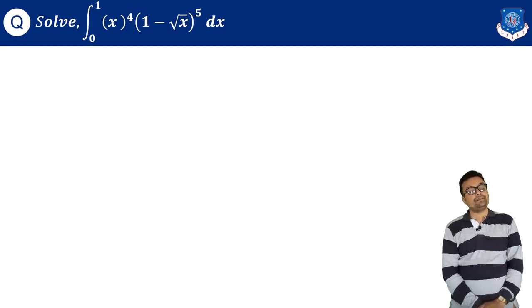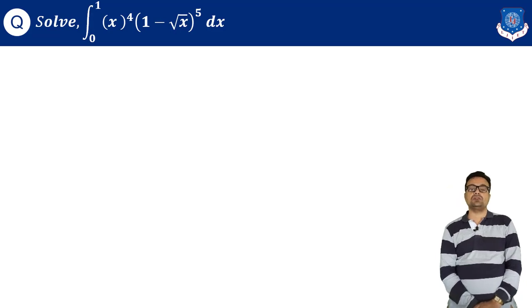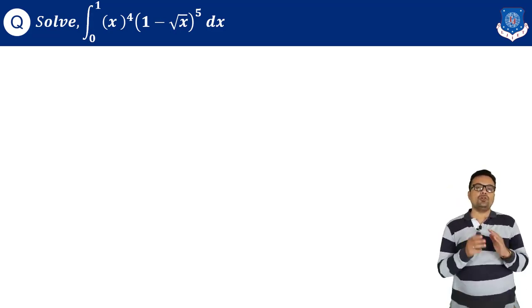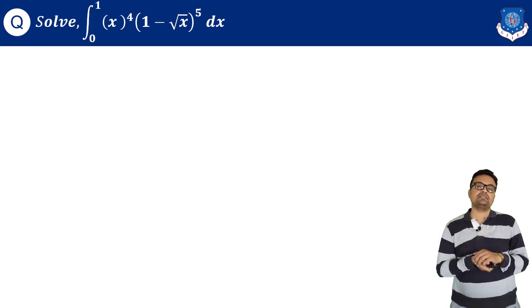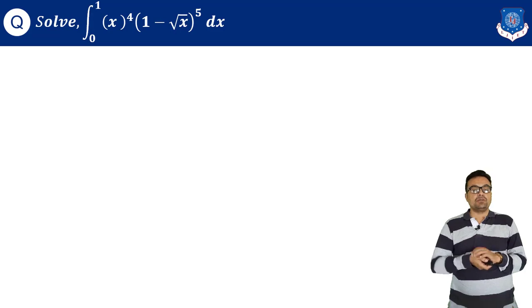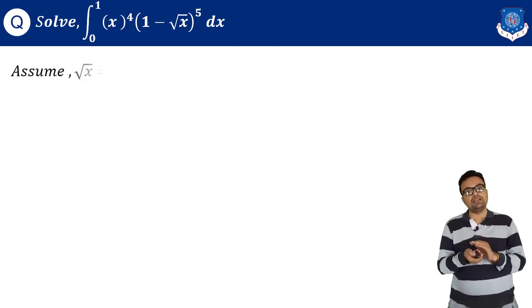You should pause and try at least some suppositions and check whether you can find a solution without using these special functions or not. So I hope all of you are now aware why we are dealing with beta and gamma function, because in such situations we cannot solve it by our regular techniques.